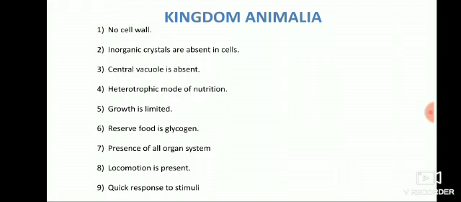Presence of all organ systems. All the organ systems are present in animals. They have muscular system, nervous system, respiratory system and other excretory systems present in their body. Locomotion is present. They can move from one place to another. They have a quick response to stimuli as they have the nervous system.